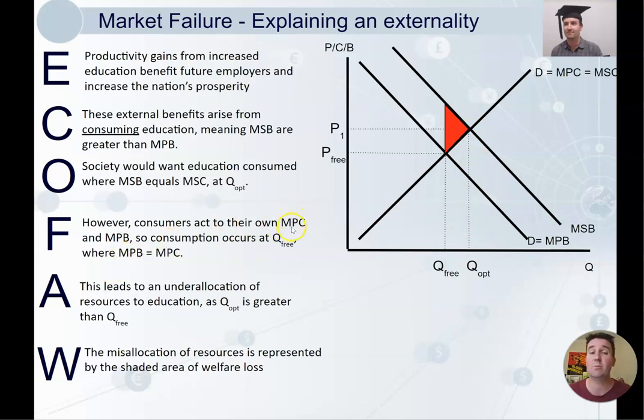However, consumers act towards their own marginal private costs and marginal private benefits, so consumption occurs at Q free, where those two curves intersect. This leads to an under allocation of resources to education, as Q opt is greater than Q free. And the misallocation of resources is represented by the shaded area of welfare loss. So pretty involved process here to explain a market failure. It's difficult. We'll do plenty of work on it.